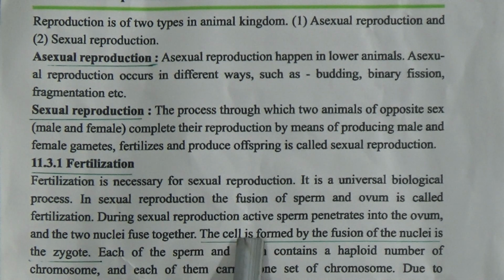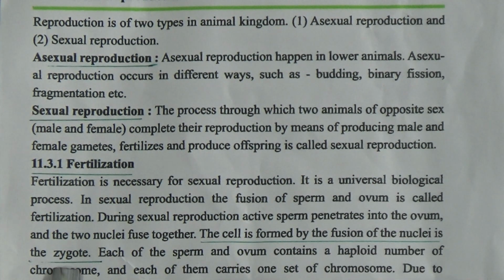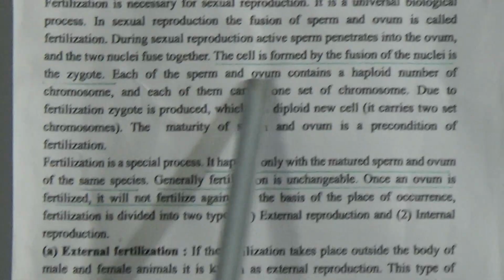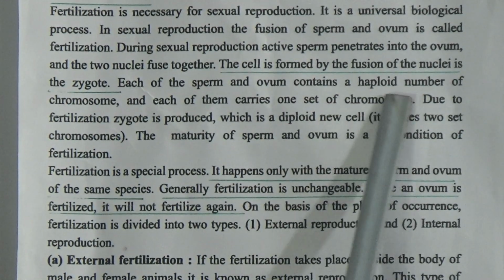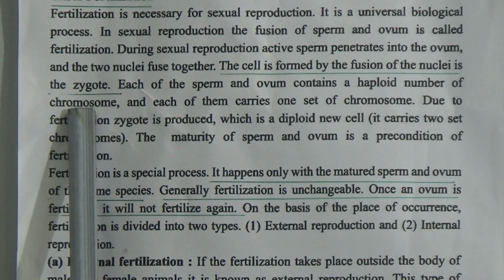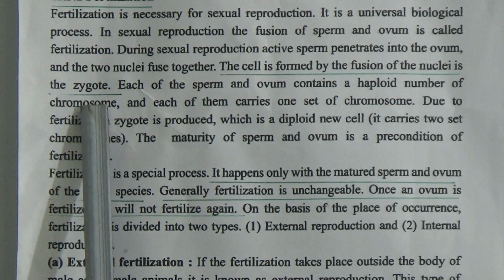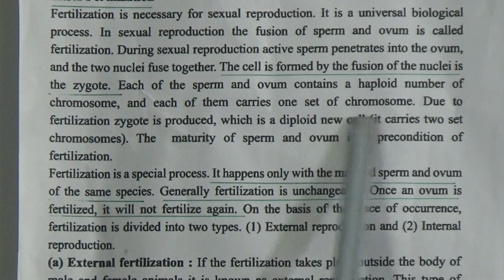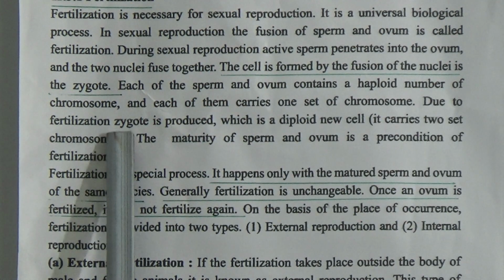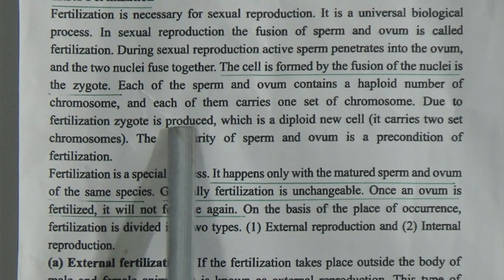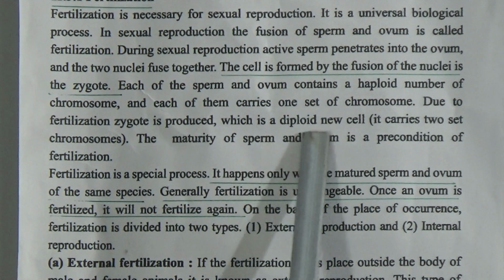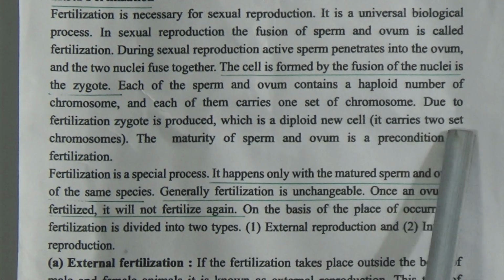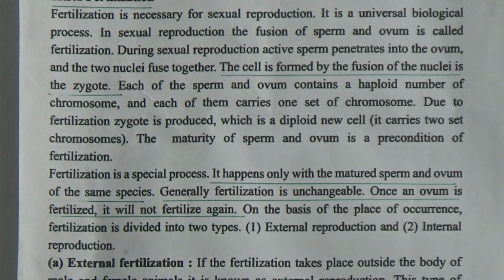The cell formed by the fusion of the nuclei is the zygote. Each of the sperm and ovum contains a haploid number of chromosomes, that means one set of chromosomes. Due to fertilization, the zygote is produced, which is a diploid new cell. It carries two sets of chromosomes.